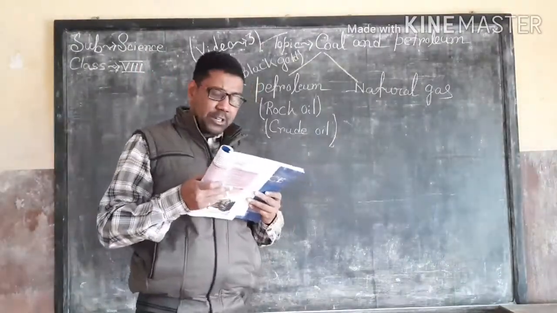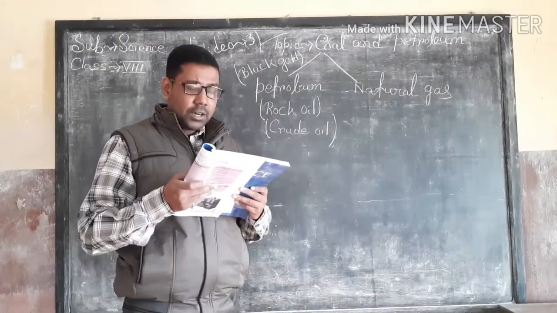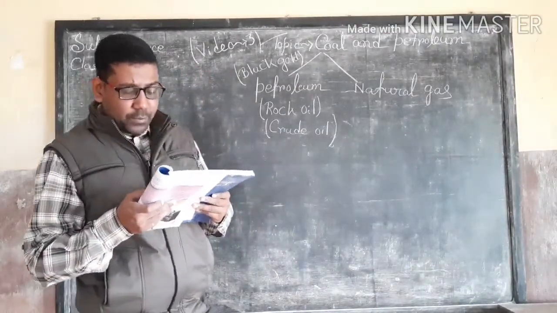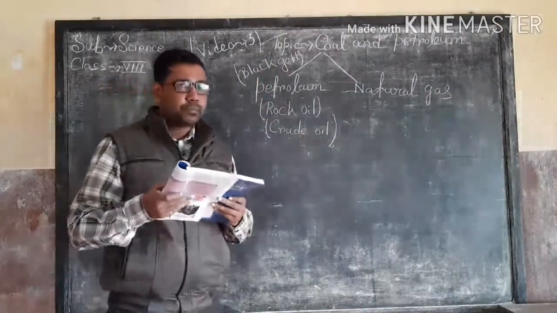Petroleum is obtained by drilling oil wells into the earth's crust. In India, oil wells are found in the state of Assam.